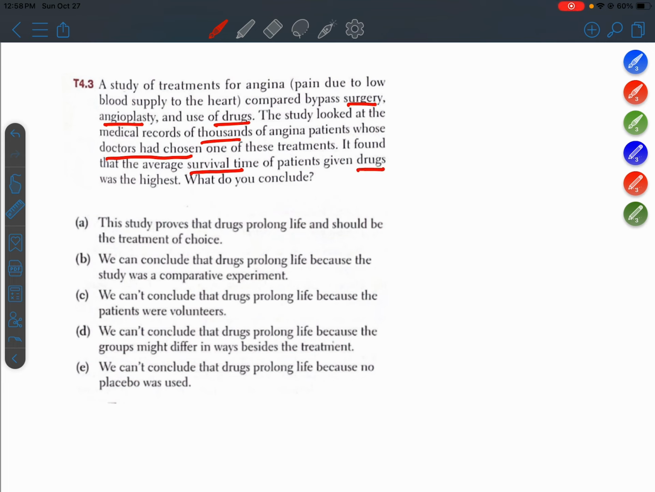What do you conclude? All right, so first of all, I want to focus on this part of the question here. The doctors chose the treatments. Okay, the treatments were not randomly assigned, but the doctors made some sort of personal choice as to which treatment they would give to their patients. Okay, so this is not an experiment. In other words, it's an observational study.